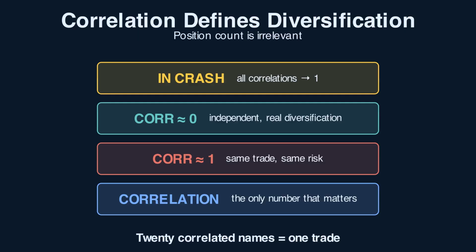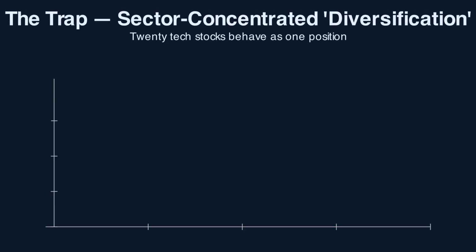The number of names you hold tells you nothing. The correlations between them tell you everything. And in crashes, correlations across risk assets historically spike toward one. The exact moment you needed diversification, the diversification disappears. Watch this in a synthetic crash.